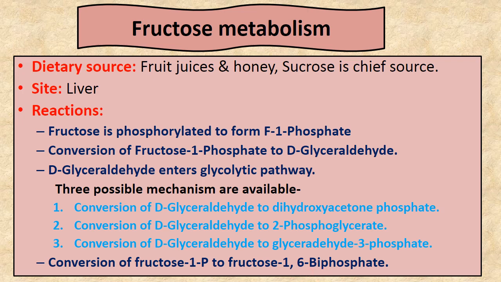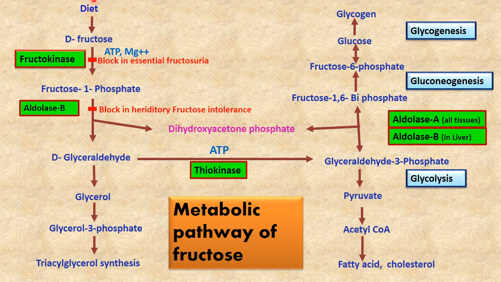So let's see the pathway. See here, from the diet, after the absorption, fructose comes to the liver. This fructose is now converted to fructose 1 phosphate in the presence of the enzyme fructokinase or hexokinase. Fructose 1 phosphate is then converted to glyceraldehyde in the presence of aldolase B enzyme, or it produces dihydroxyacetone phosphate.